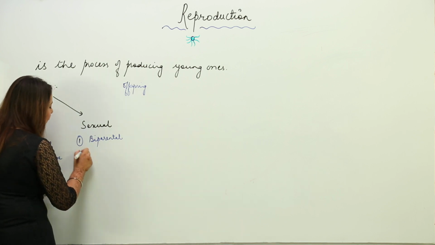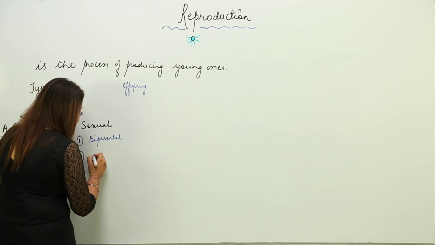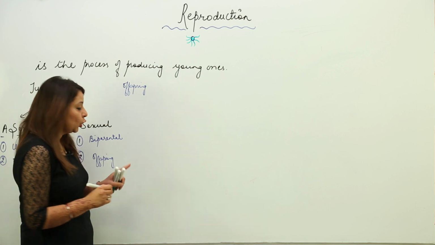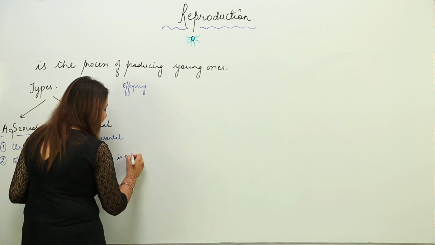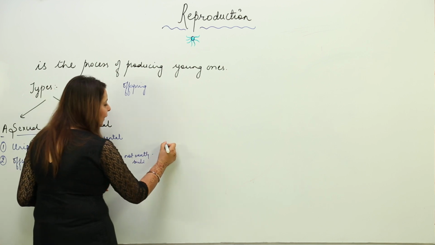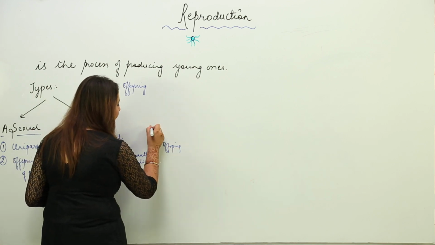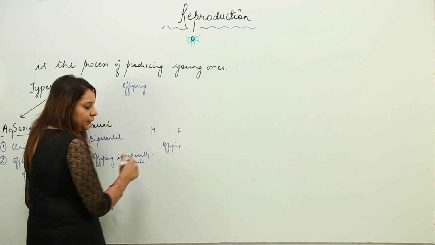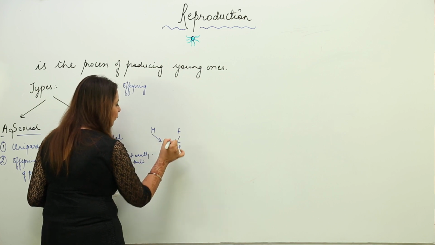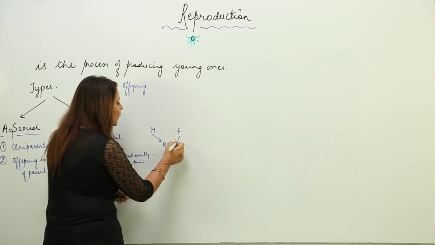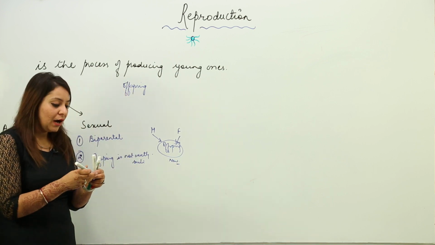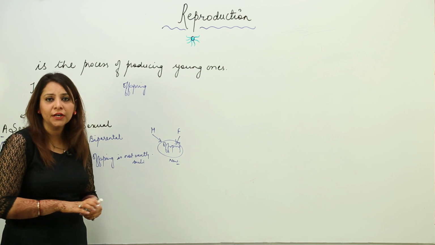But in sexual reproduction, what we observe is that the offspring produced is not exactly similar, because as there are two parents involved, that is mother and father, or male and female, the offspring will inherit some characters from the mother, some characters from the father, and some characters will blend together to form new characters. That is why the offspring produced in sexual reproduction is not a clone of the parent.